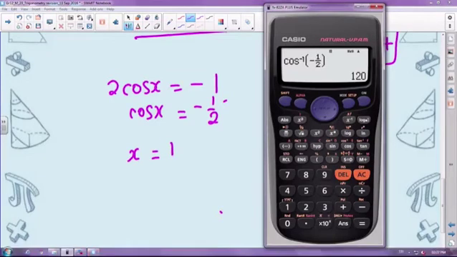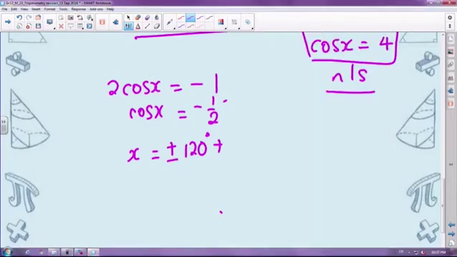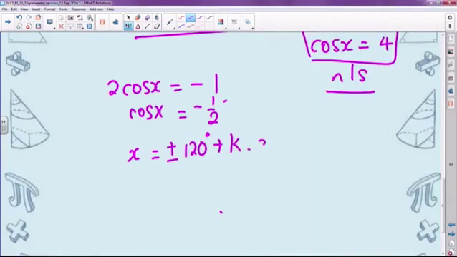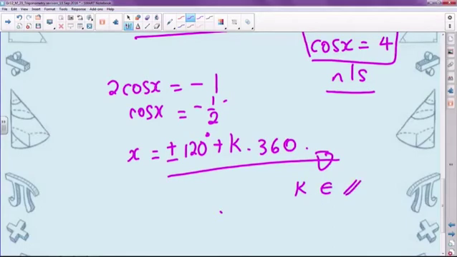Therefore, x is going to be equal to plus or minus 120 degrees plus k times 360. That's the general solution. You can use a k or an n, it really doesn't matter as long as you state that whatever variable you've used is an element of the integers.